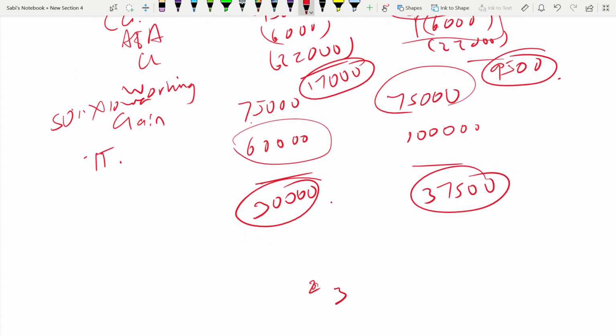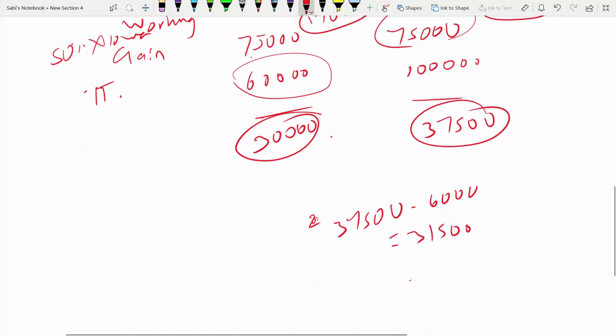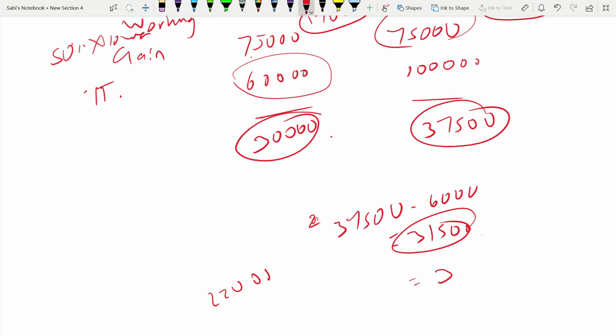So from 37,500, if you minus 6,000, you are left with 31,500, right? And you have a loss of 22,000. So if you have a loss of more than 31,500, what happens? If the capital loss was more than 31,500, Zosia could claim up to 37,500 exemption. She can do that.